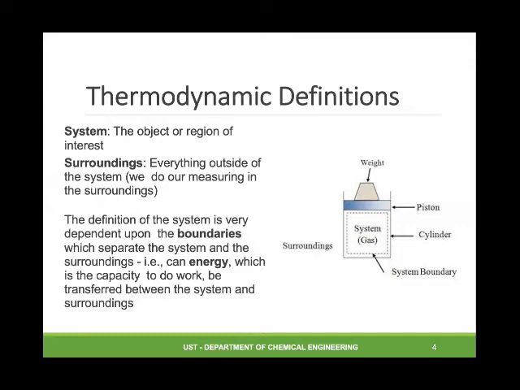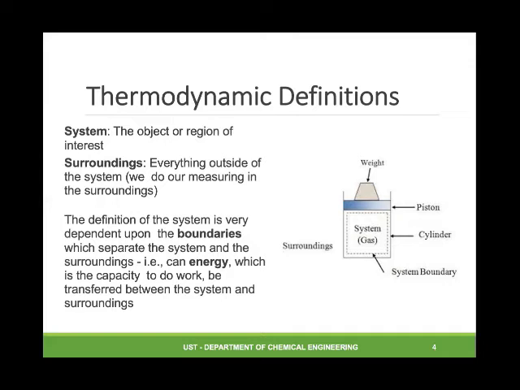First is system. When we say system, this is the object or region or part of the universe in which we have special interest. And everything else outside the system, we call surroundings. Due to the vastness of the universe, the conditions of temperature and pressure remain constant.